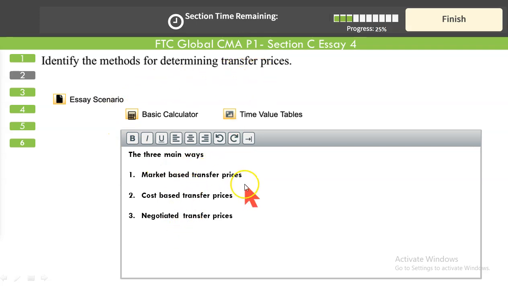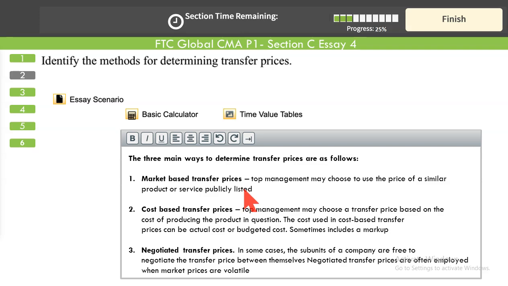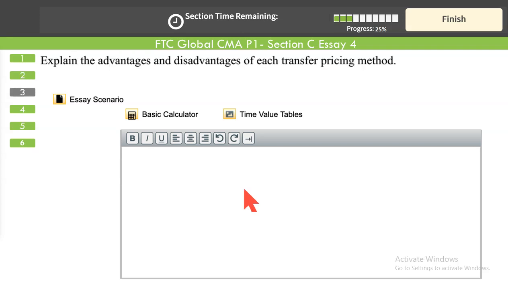These are the three methods, and just 1 or 2 lines on these would be sufficient. Do not go for advantages and disadvantages. This would be overdoing things, because he has asked for advantages and disadvantages in the next test. Explain the advantages and disadvantages of each of the transfer pricing. Now, exactly that's what you need to do now. The three methods that you identified, now you need to give just one advantage, one disadvantage. Don't overdo things, just a couple of advantages, one disadvantage would be sufficient.